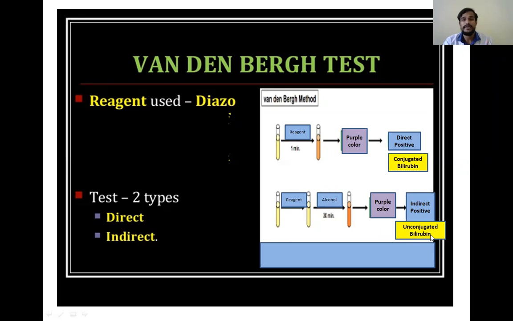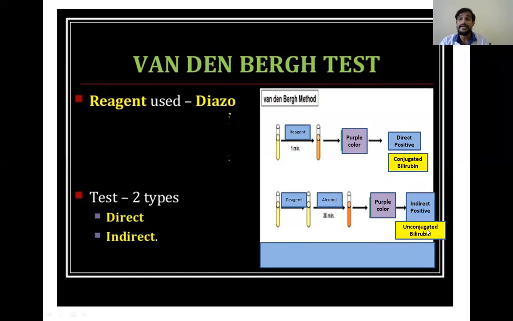It is colorimetrically measured, but indirect positive indicates unconjugated bilirubin. So here, conjugated bilirubin is more soluble in water. That's why when the reagent is added, it will easily react with the reagent and give the color. So that's why we directly get the positive.